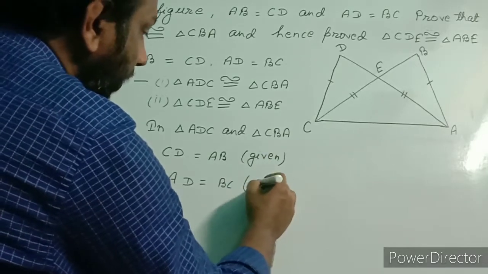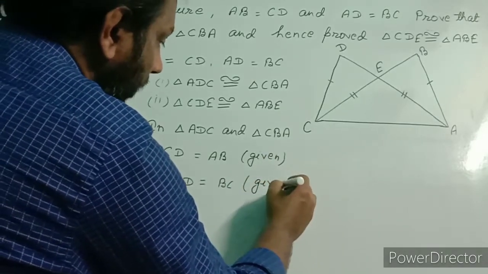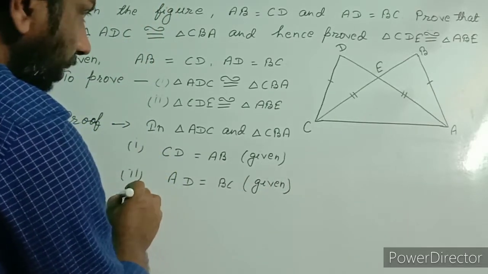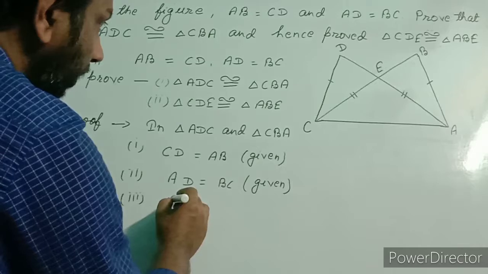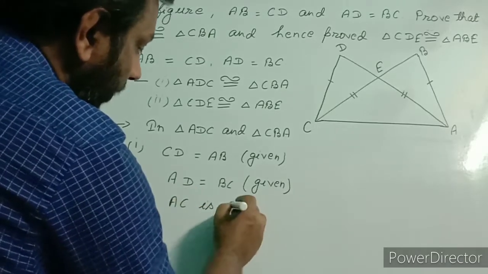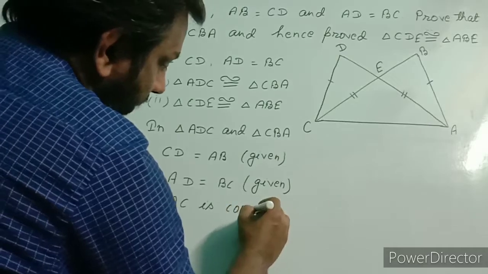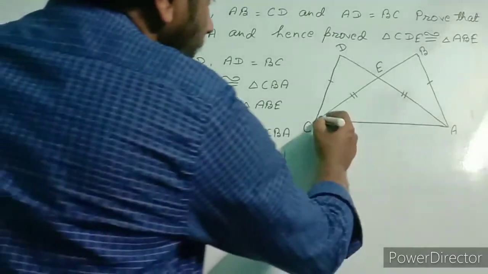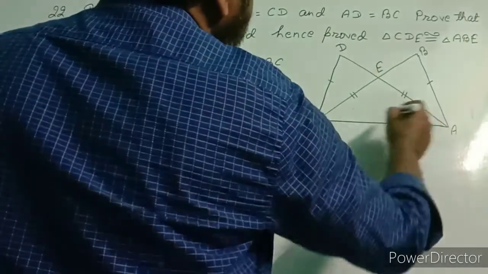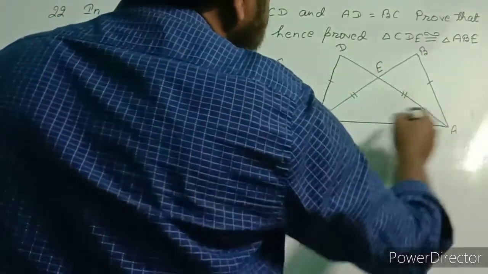This is also given. And third condition, we are seeing AC is common side because AC lies in both triangles. AC lies in triangle ACD as well as in triangle ABC.